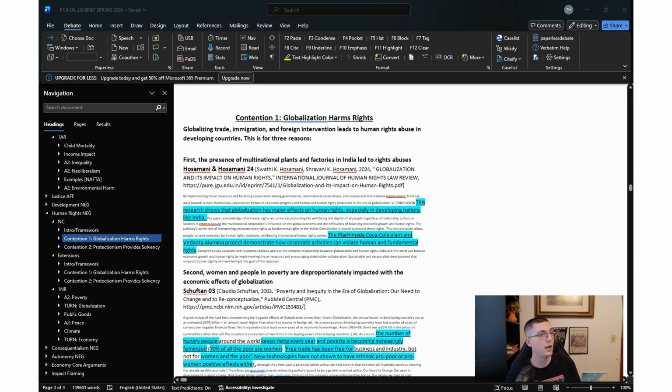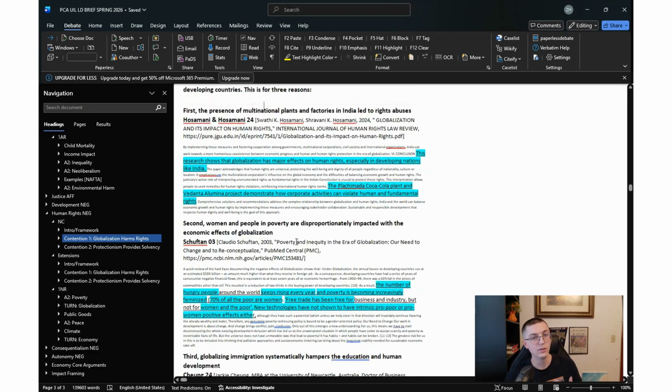So we look at multinational corporations. In developing countries like India, the drive for globalization has led to direct human rights violations. As the Samian 24 evidence points out, specific cases like the Placamata Coca-Cola plant and the Vendetta Alumina project aren't just economic stories, they're stories of corporate activities polluting water, taking land, violating the fundamental rights of local people in the name of global progress. Right, that's what this evidence specifically talks about.